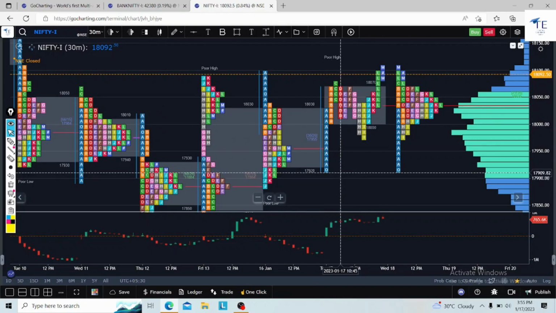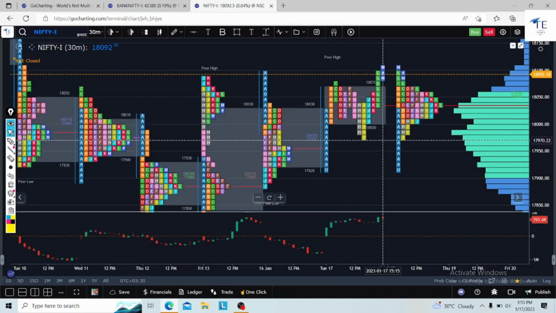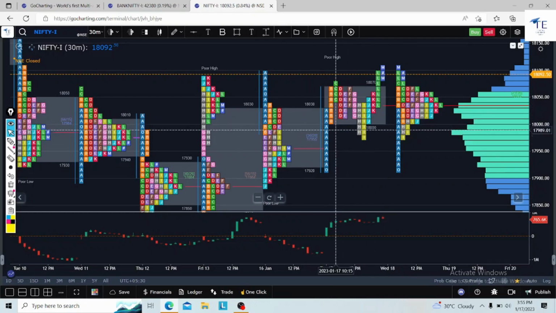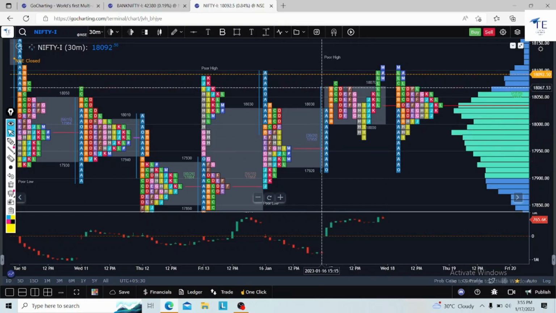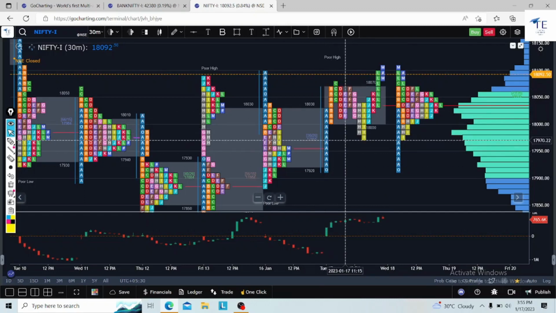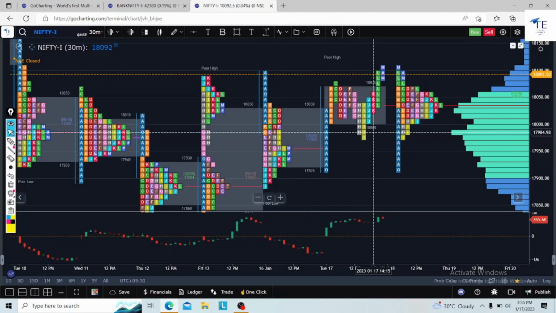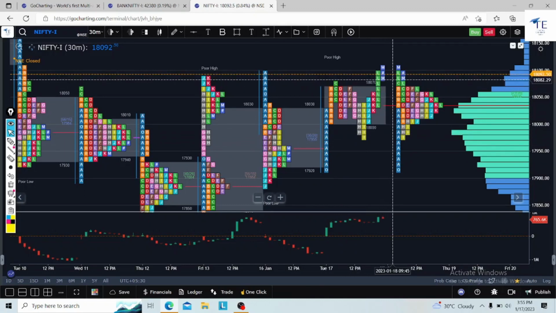You can calculate 17,910 plus 18,030 divided by 2. You will get 17,970, exactly the half-back of the entire A period, and they took support here. Then the market went to a new day high. Very simple.